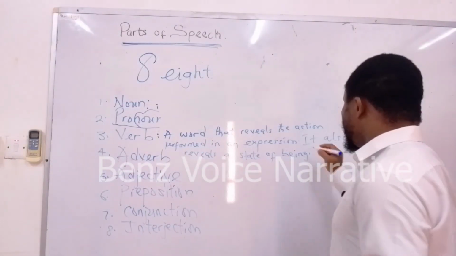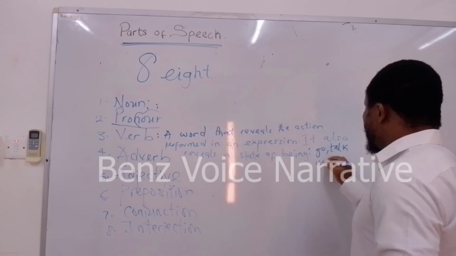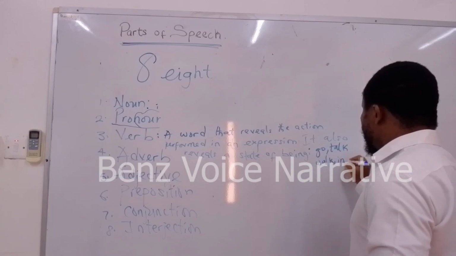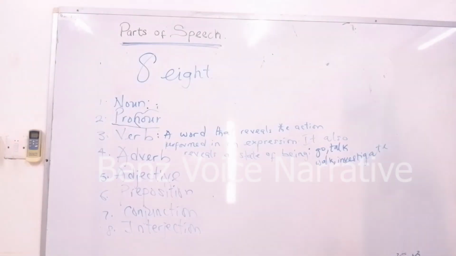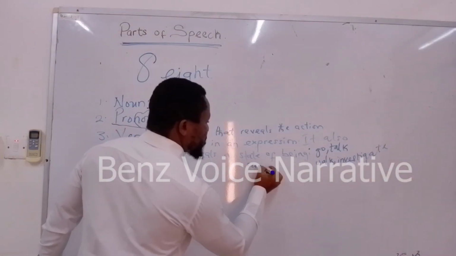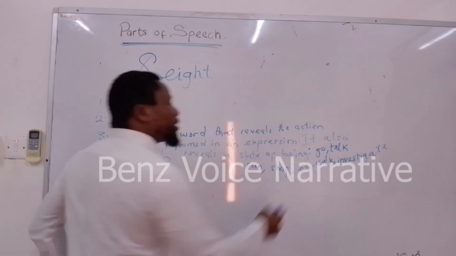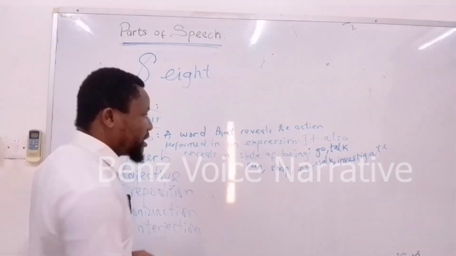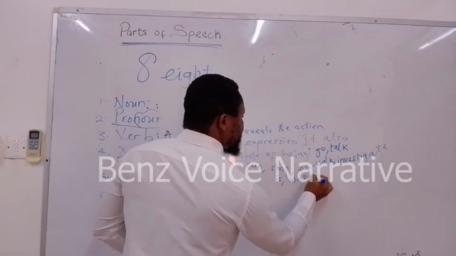Examples of verbs will be go, talk, walk, investigate, run, shop, to go shopping, etc. Now, for the state of being, the state of existence, you have is, you have was, seem.